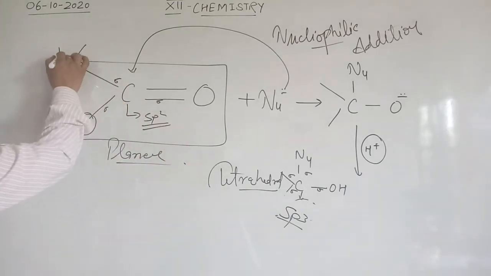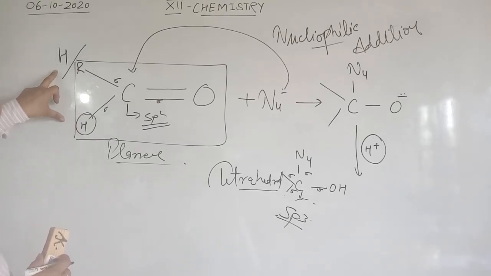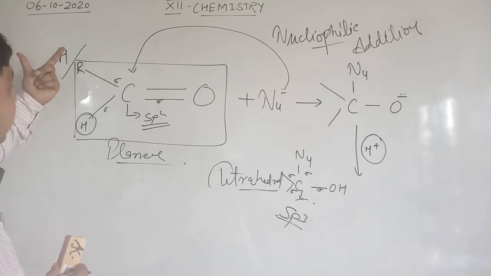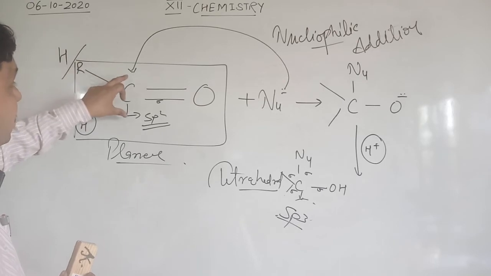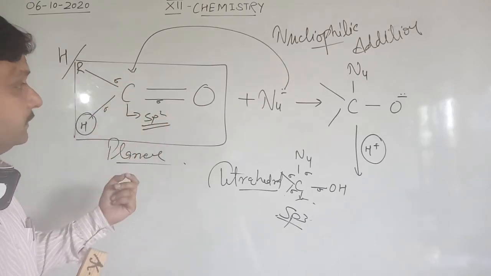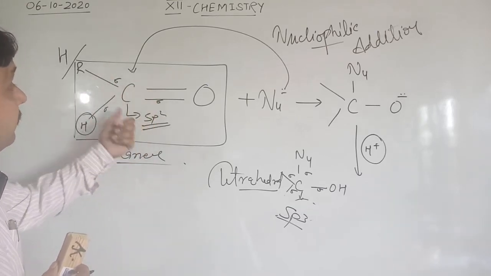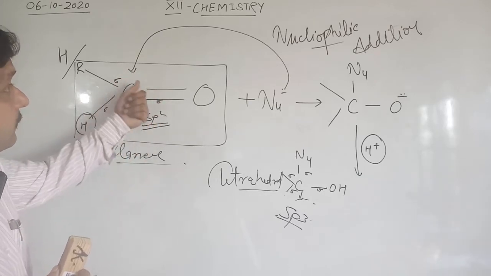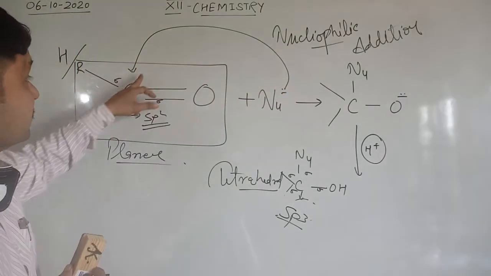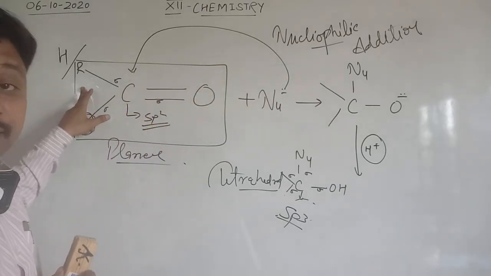Formaldehyde contains both H. So compared with formaldehyde, any other aldehyde has the tendency to donate electrons towards the carbon atom of the carbonyl group. This carbon will have higher electron density, so the nucleophile will not attack this carbon atom easily. Formaldehyde shows more nucleophilic addition reactions compared to any other aldehydes.